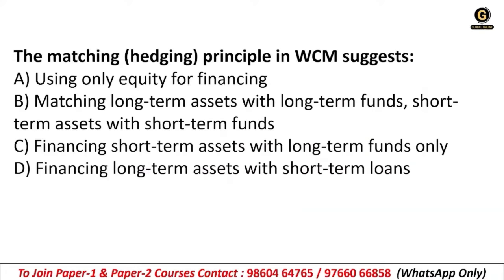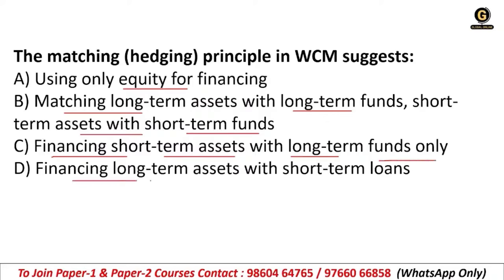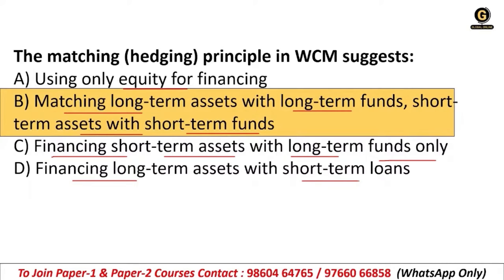The matching or hedging principle in working capital management suggests: A, using only equity for financing, or B, matching long term assets with long term funds and short term assets with short term funds, or C, financing short term assets with long term funds only, or D, financing long term assets with short term loans. It is option B, matching long term assets with long term funds and short term assets with short term funds.